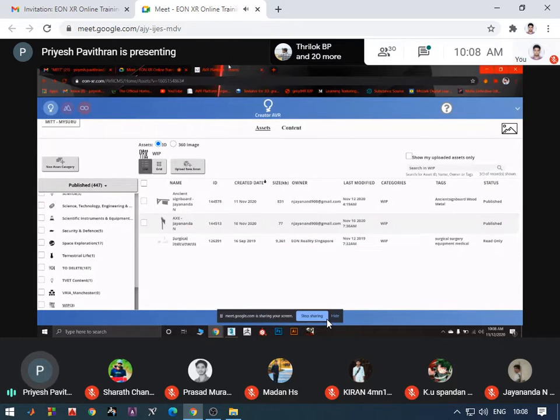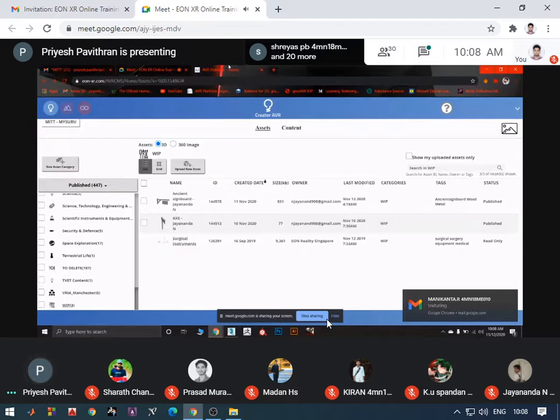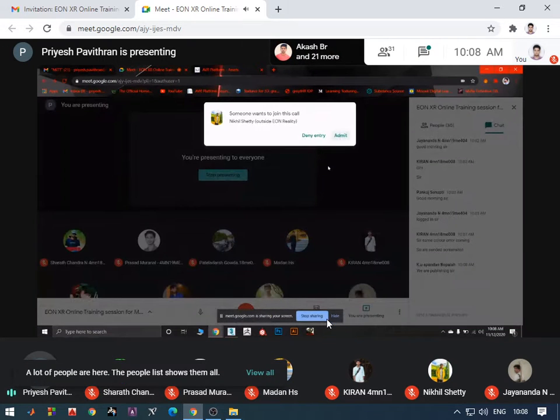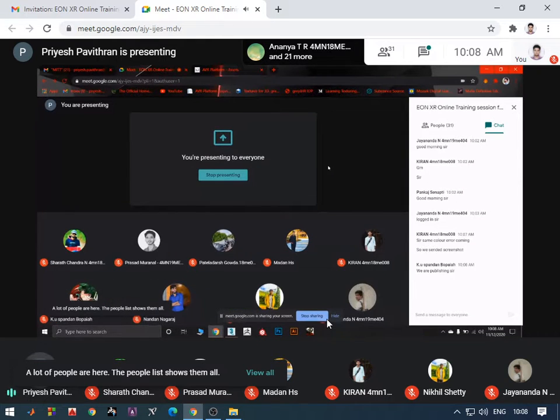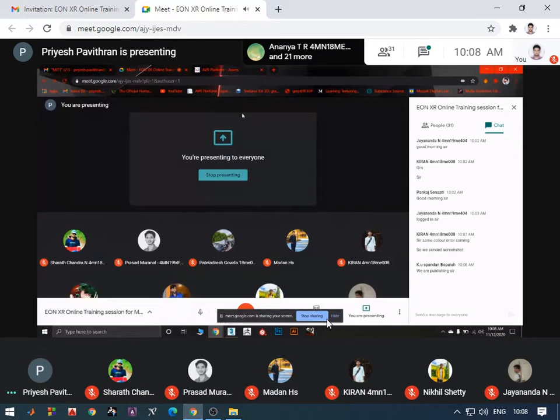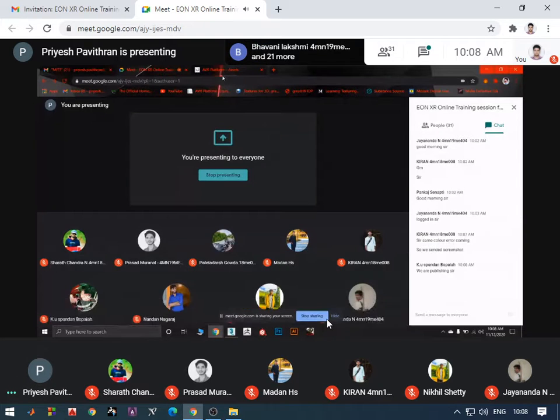So we'll be using the same model, the ancient signboard we have created, like the past 3 days we were creating the ancient signboard, and we were doing that unwrapping, texturing and all. So that will be your final assignment.